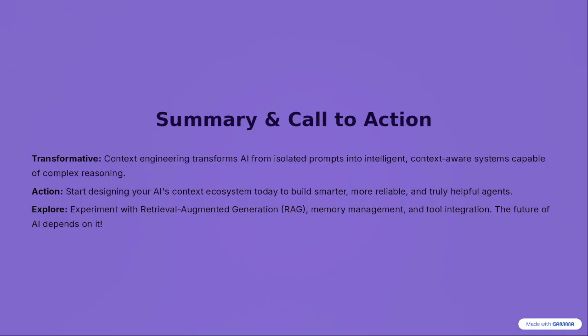Transformative: context engineering transforms AI from isolated prompts into intelligent, context-aware systems capable of complex reasoning. Action: start designing your AI context ecosystem today to build smarter, more reliable, and truly helpful agents. Explore: experiment with retrieval augmented generation (RAG), memory management, and tool integration. The future of AI depends on it.